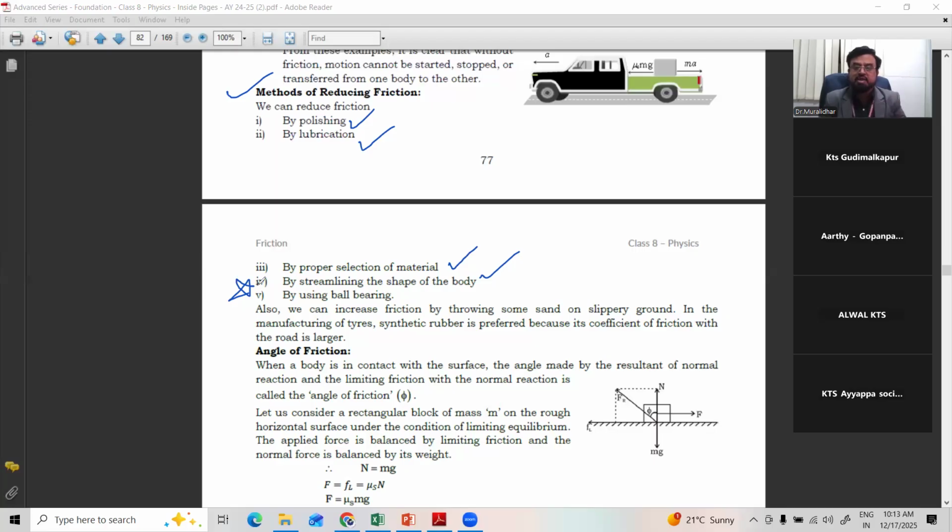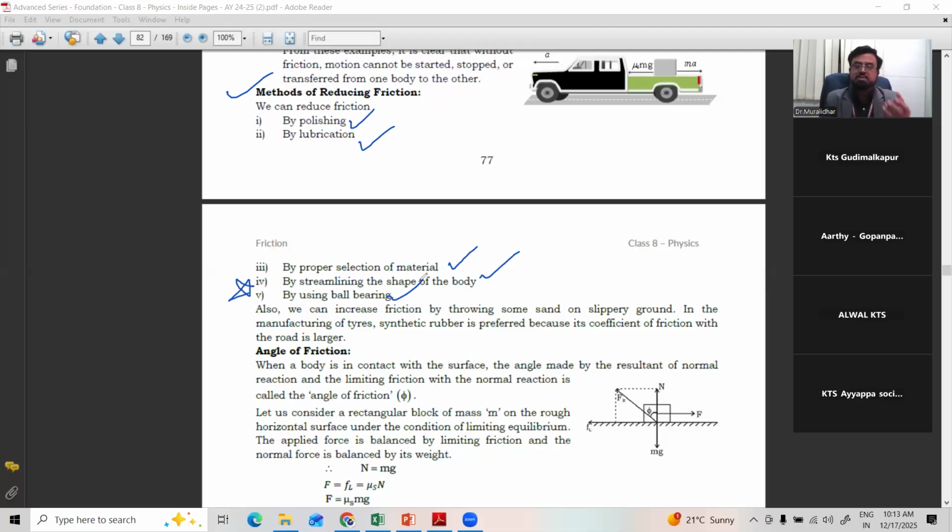That is a wonder. That is a wonder of nature. Otherwise, you cannot imagine how that heavy aeroplane is flying in the air. So that is also one of the important parts of friction, that is, streamlining the shape of the body. So how does a bird fly in the air? Because its body is designed in such a manner by God that it can move by overcoming the frictional force. Then, by using ball bearings. We can see in a cycle, the back wheel, which is connected with a chain, has ball bearings. So the ball bearings make the cycle move smoothly and easily.